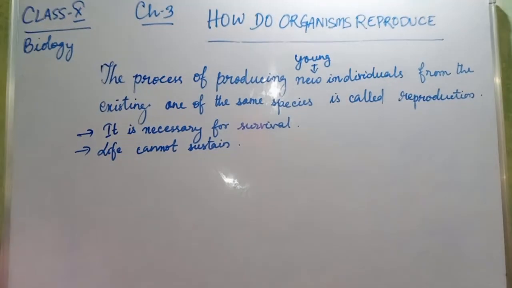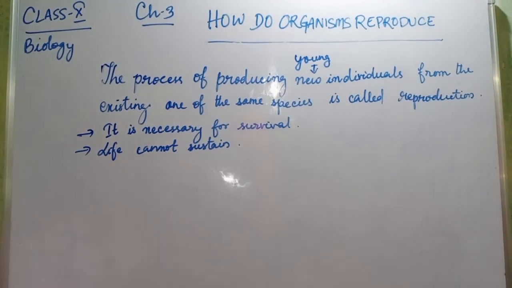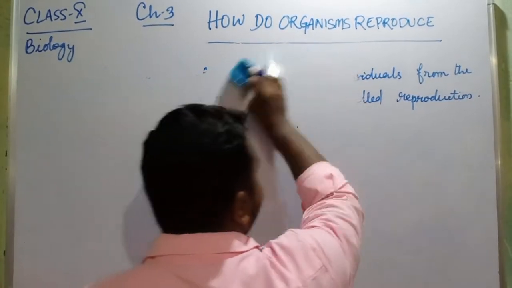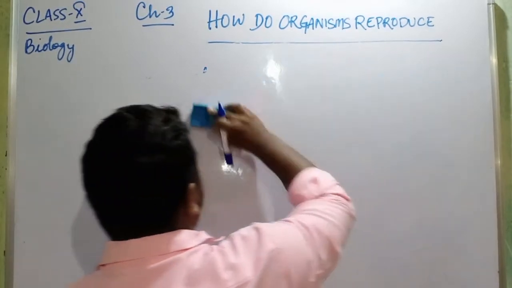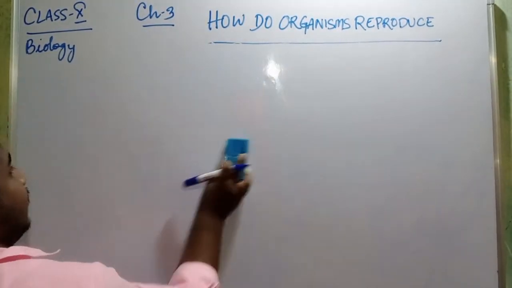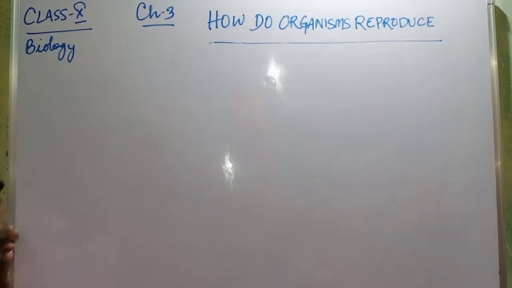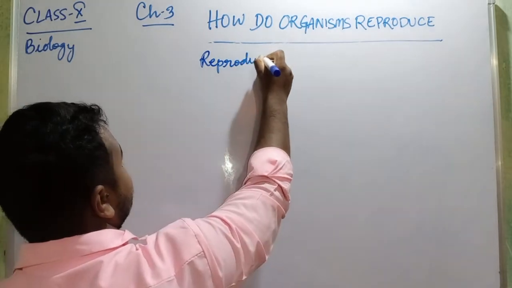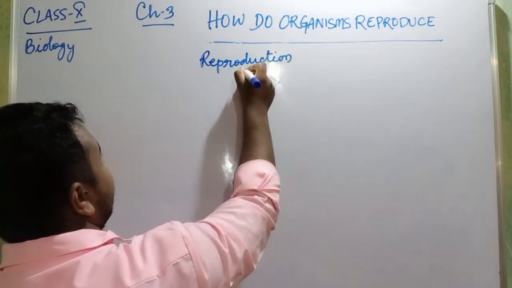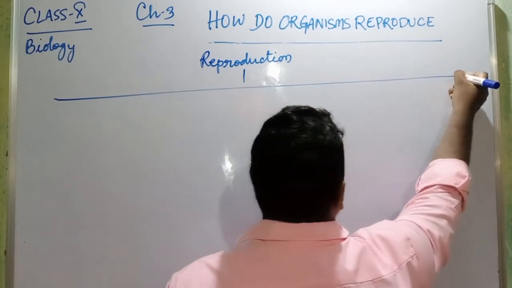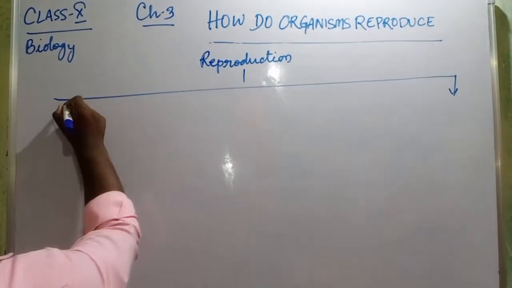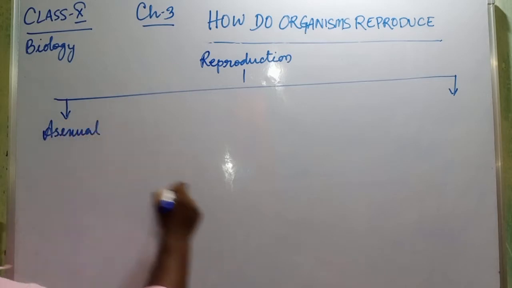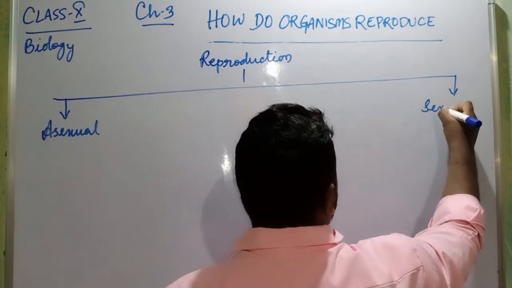Okay, now this reproduction is divided into two broad categories. First we will read about asexual reproduction, then second is sexual reproduction.